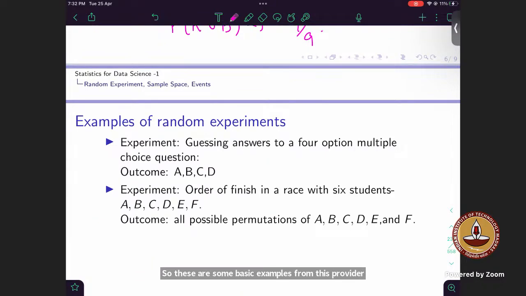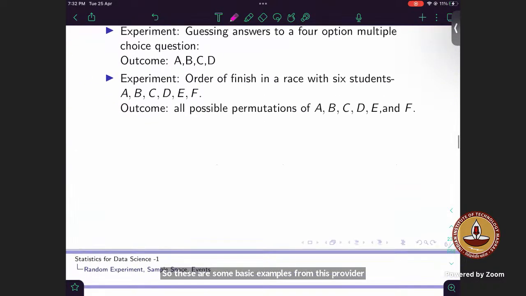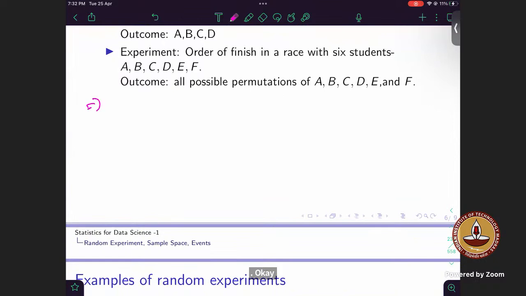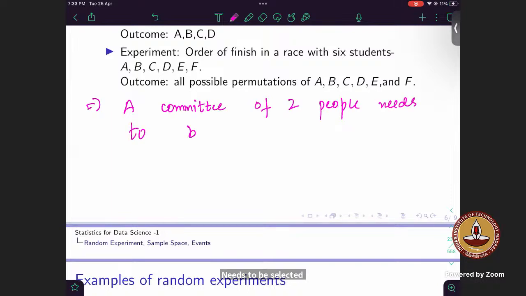Now, okay, one more question that I have. Suppose we have a committee of 2 people that needs to be selected from 2 men and 2 women.